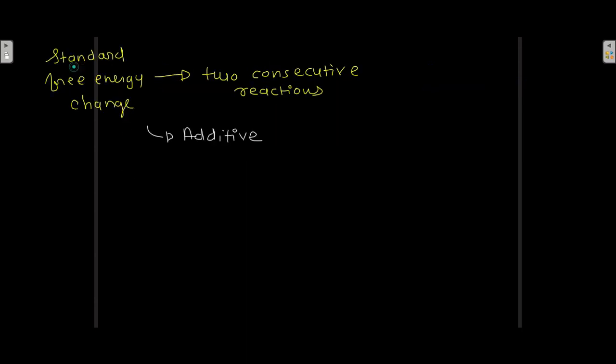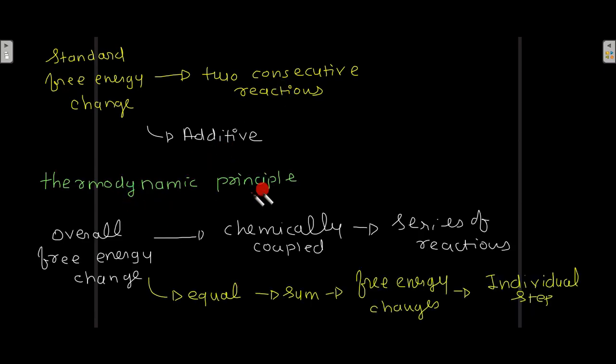Now the standard free energy change of two consecutive reactions are additive. According to thermodynamic principle, the overall free energy change of a chemically coupled series of reactions is equal to the sum of the free energy changes of the individual steps. You take the individual free energy changes of the individual steps, you add them, and you get the overall free energy change of a series of reactions. The standard free energy change of two consecutive reactions are additive.